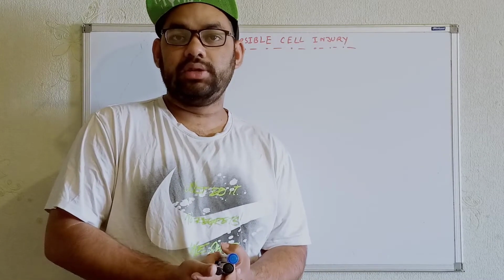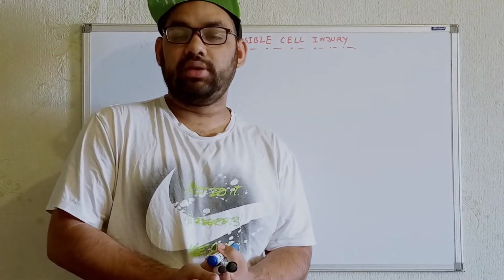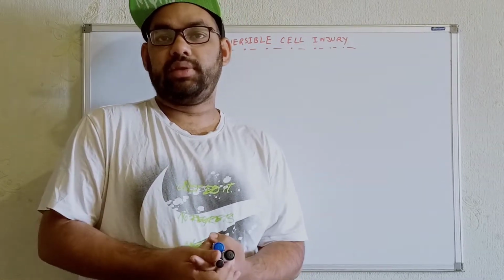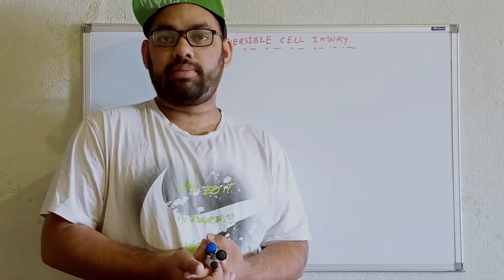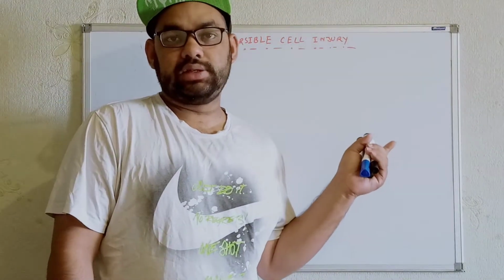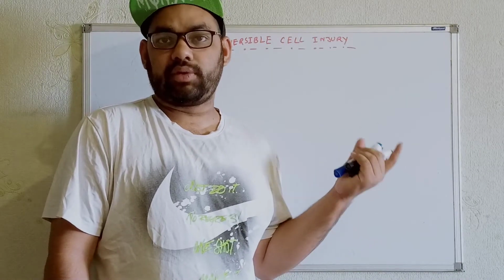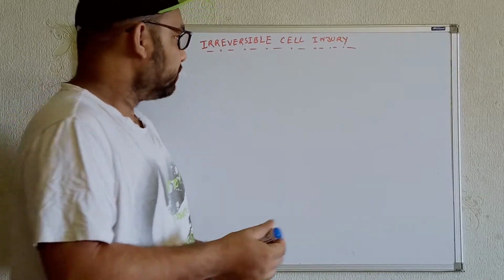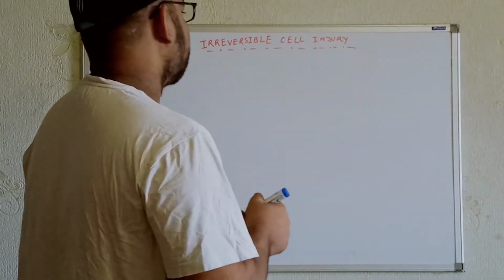In terms of the reversible injuries, just try to remember I told you over there that if we remove the causative agents, the cell can go back to the normal form. But in terms of irreversible cell injury, if we remove the causative agents, the cell will not go back. So there will be death of the cells over here. Now, see, the irreversible can divide into two ways.